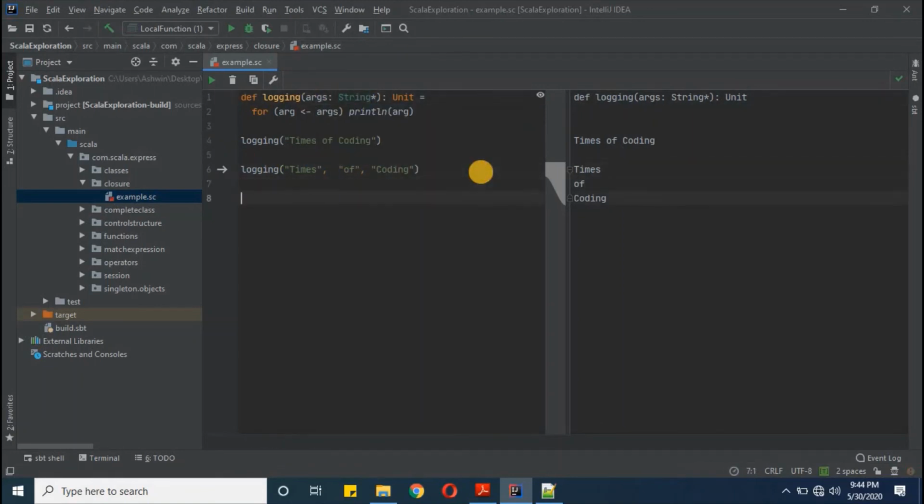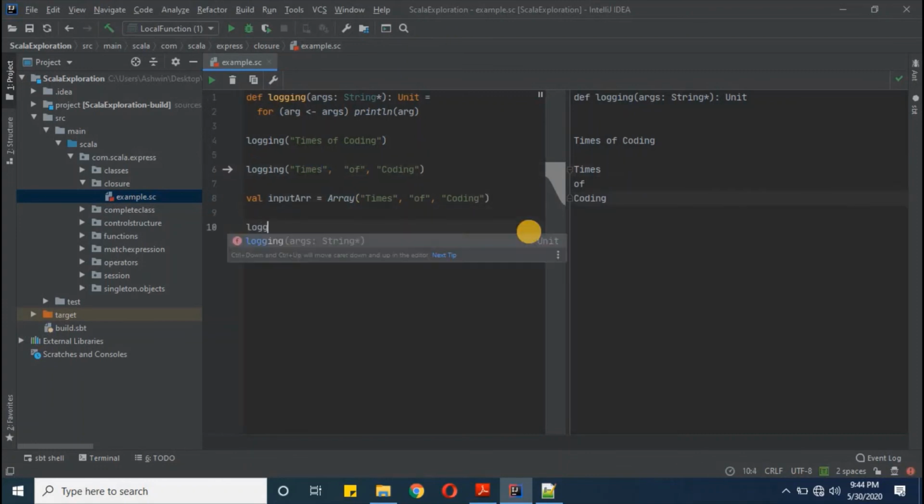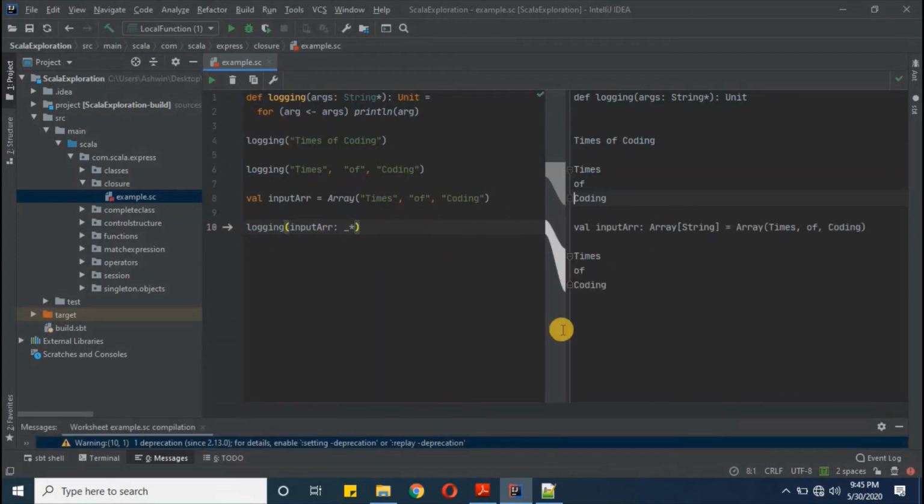Now the next example we have seen, what if we are using some collection type. So here I'm defining an array and I'm keeping the same values, times of coding. Now when we are calling the same function again, I'll give the argument as input r, and then we will define the type. So here I'm keeping a placeholder and an asterisk. Basically what this will do for us is pick one element from the collection at a time, that means times first, and then it will call the logging function. So now we will see. Okay, so it has called 3 times, first with times of coding.